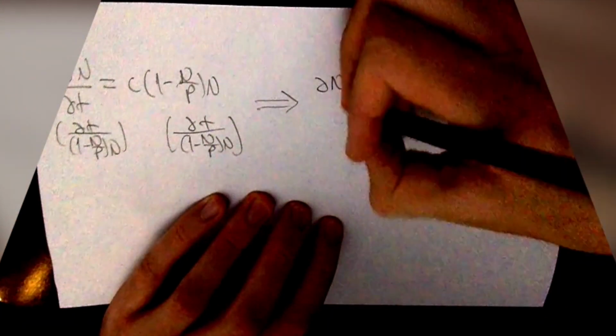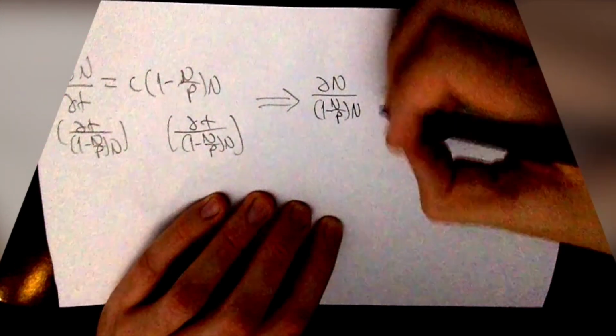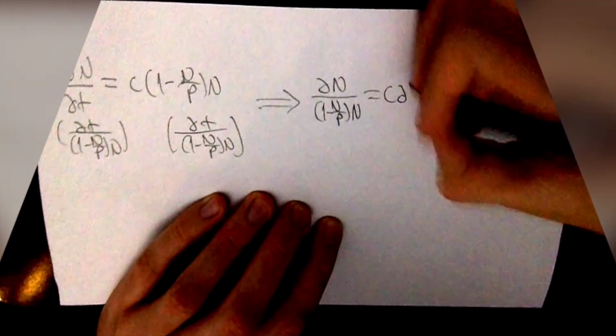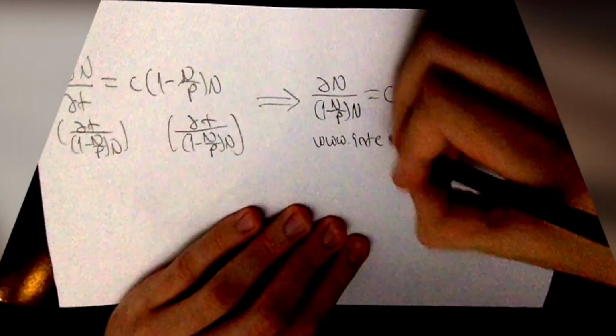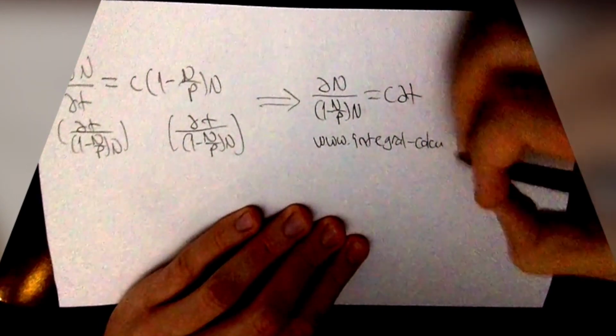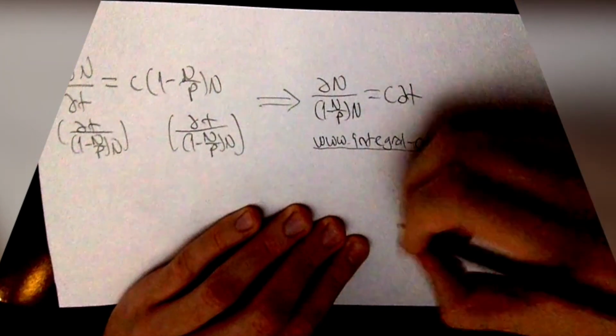So the probability of spreading the virus to them is 1 minus N over P. If you multiply our growth model with this taken into account as well, we get our logistic curve equation: dN/dT equals C times (1 minus N over P) times N. Multiplying both sides by dT over (1 minus N over P) times N, we can use this to integrate our value.